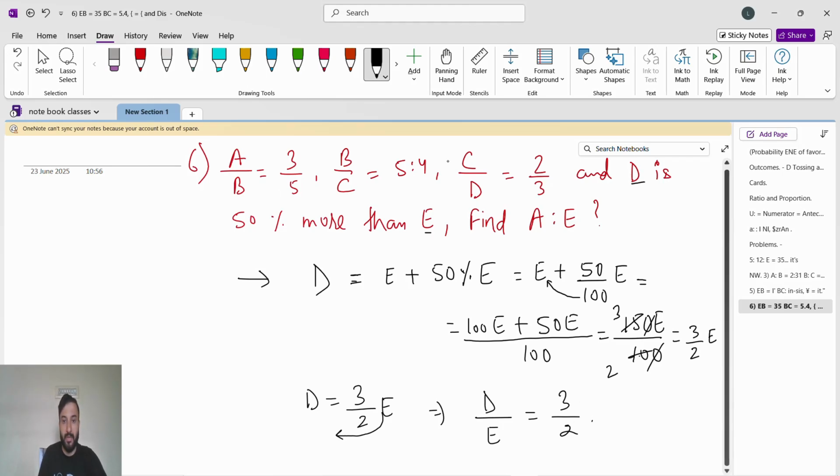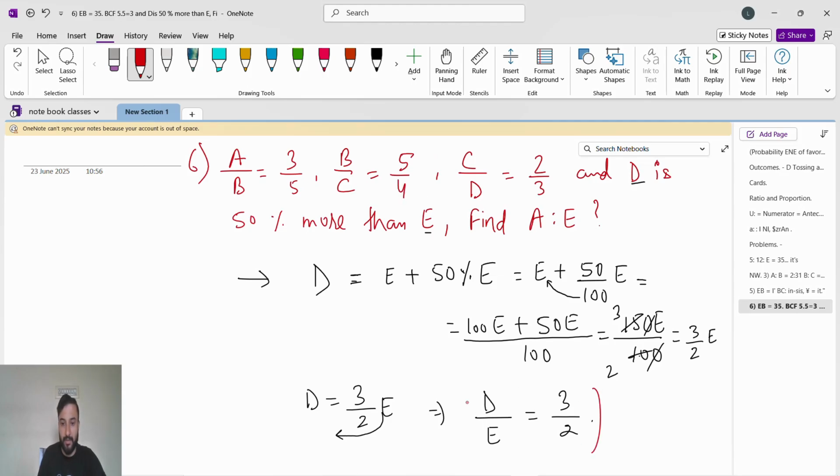A by B, B by C is 5 by 4. So we can write 5 by 4 like this also. A by B, B by C, C by D, and D by E is this. You have to find A is to E. Guys, A is to E. So don't make the mistake of saying A is 3, E is 2, so 3 is to 2 is the answer.